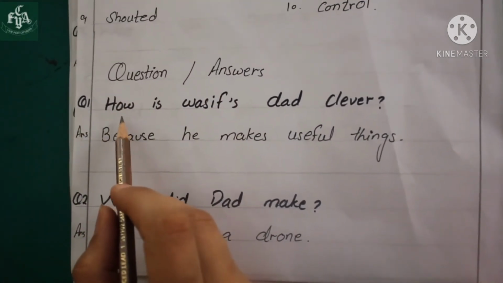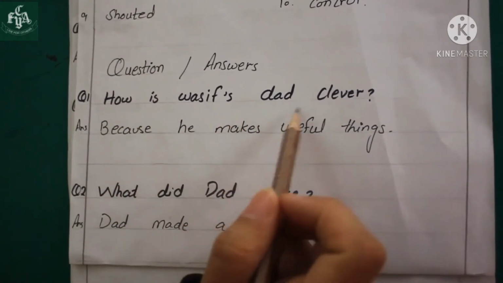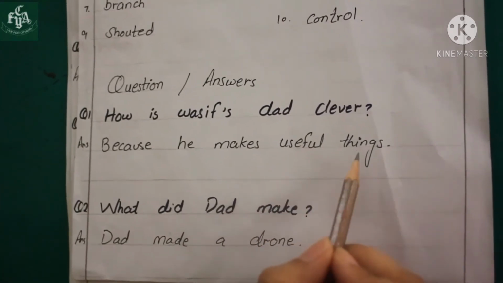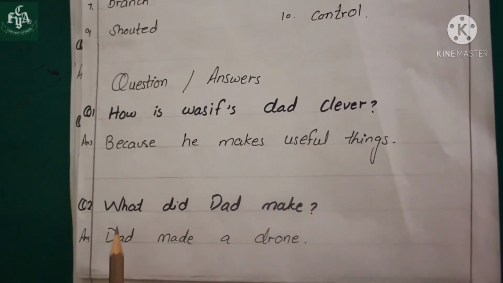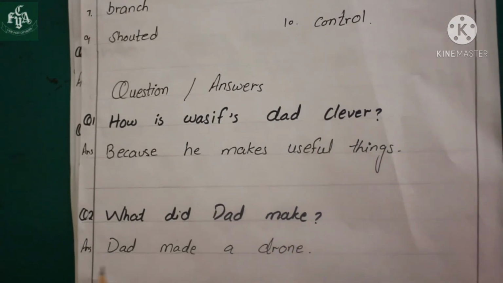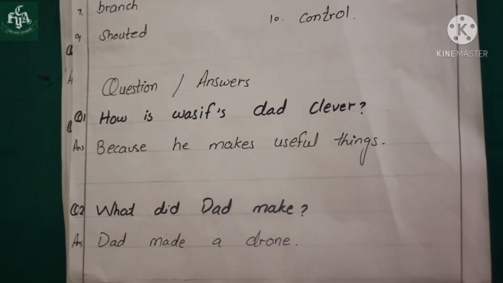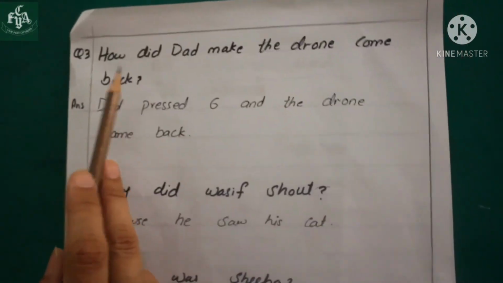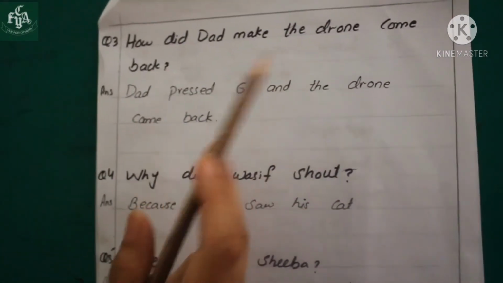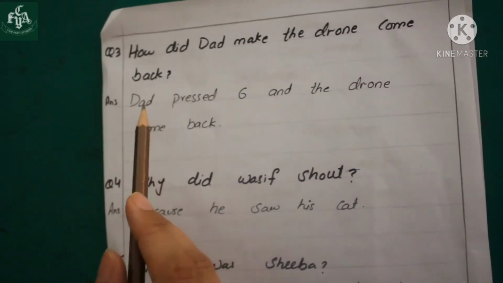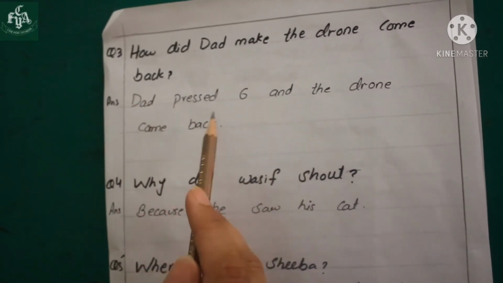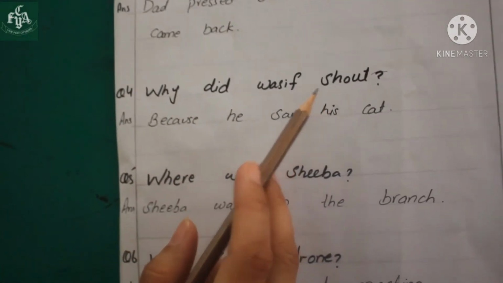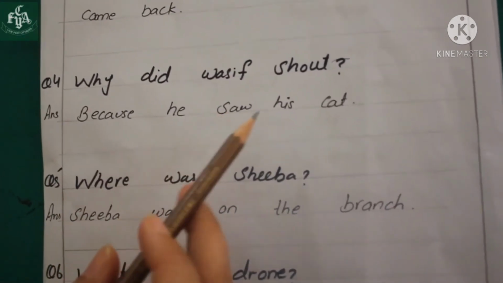Now here your next topic is of question answer. First question is, how is Wasif's dad clever? Its answer is, because he makes useful things. Second question is, what did dad make? Its answer is, dad made a drone. Third question is, how did dad make the drone come down? Its answer is, dad pressed 6 and the drone came back. Next is, why did Wasif shout? Its answer is, because he saw his cat.